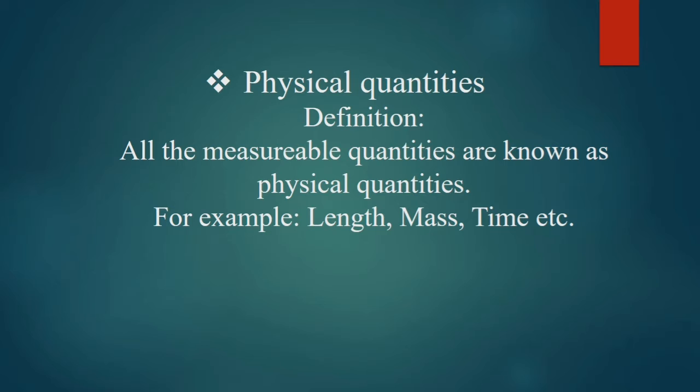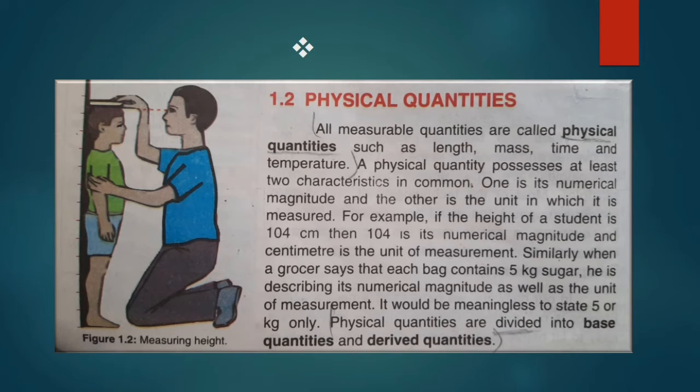We know that length can be calculated with the help of a measuring tape or a meter rule or vernier caliper or screw gauge. These are all length measuring instruments which will be discussed in the next lessons. Next is mass. Mass can be calculated with the help of an electronic balance or beam balance or physical balance. The next is time. Time can be calculated with the help of a stopwatch, etc. So all measurable quantities are called physical quantities, such as length, mass, time and temperature.